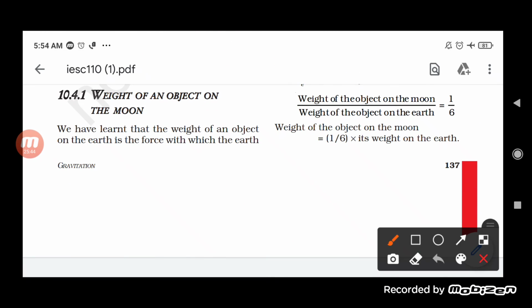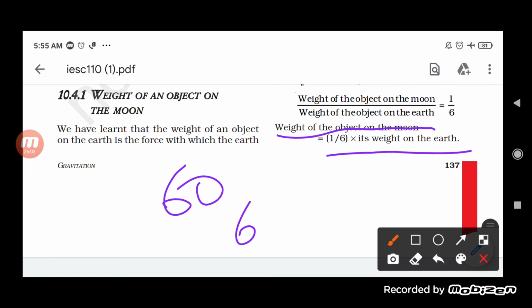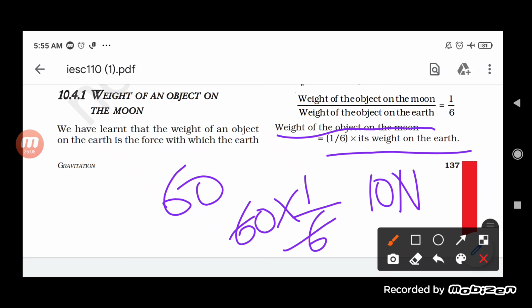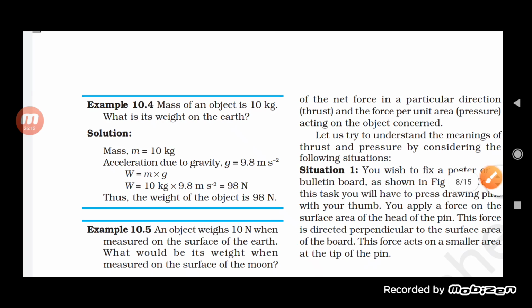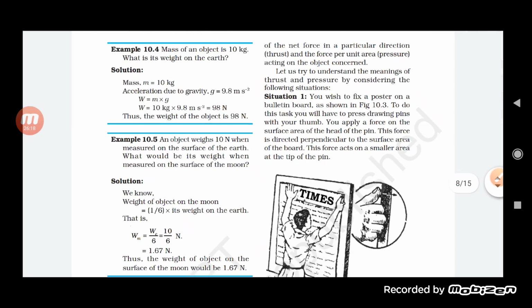This is really important. The weight of the object on the moon is equal to 1 by 6th of its weight on the earth. So suppose our weight was 60 newton on the earth, what will be the weight on the moon? 60 into 1 by 6, so it will be equal to 10 newton, the weight of the object on the moon. So it will be 1 by 6 of the weight of the object, students.